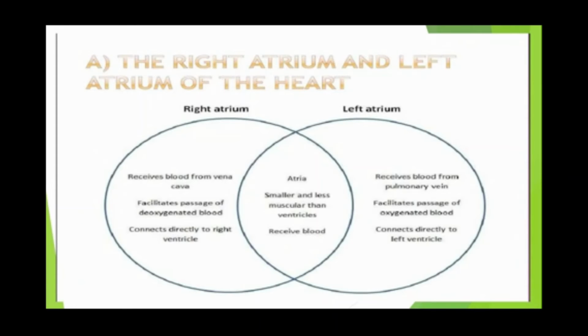So first of all, राइट एट्रियम और लेफ्ट एट्रियम ऑफ द हार्ट के बीच का similarities and differences are shown over here in this particular slide. So right atrium में जो blood receive होता है वेना केवा से receive होता है, and as we have studied कि deoxygenated blood आता है यहाँ पे. Left atrium में pulmonary vein से blood enter होता है और oxygenated blood flow करता है left atrium में. The common points between both right and left atrium is that they are atria, they are smaller and less muscular than ventricles, और इनका काम होता है receive करना blood को.